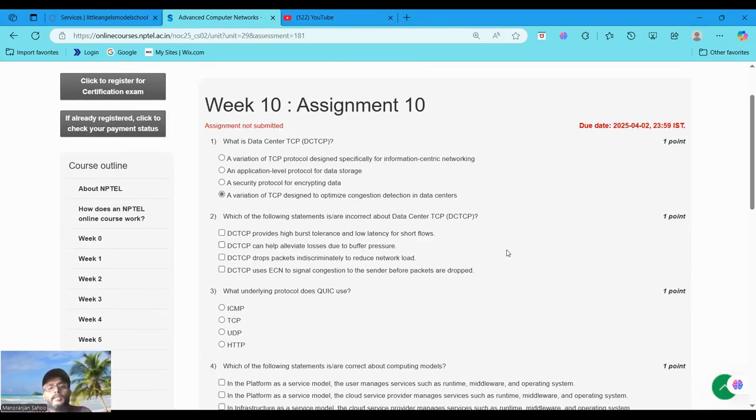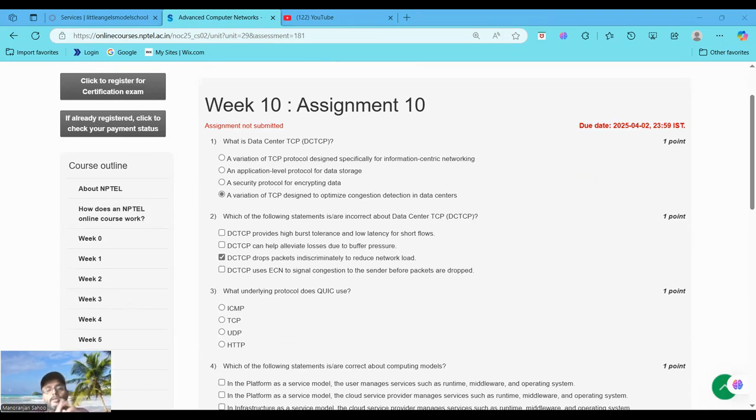Which of the following statements is or are incorrect about Data Center TCP or DCTCP? It is asking about the incorrect statement. So the incorrect statement is that DCTCP drops packets indiscriminately to reduce the network load.